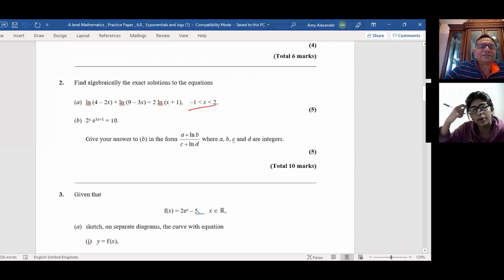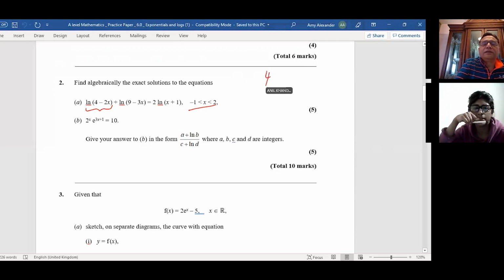Yes. How would you know whether to take, like, how did you know it was the ln of 4 minus 2x to be the upper domain? Why can't it be the 9 minus 3x? Okay, let's figure it out. So basically, let us say we want to find the domain, then we know 4 minus 2x should be greater than 0, right? Because it can be only positive. So let's solve for this.